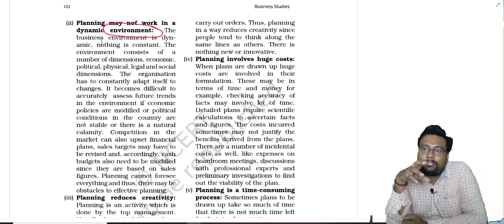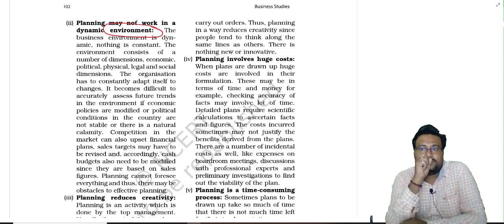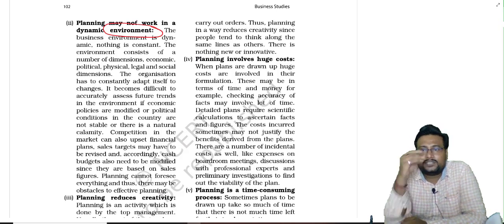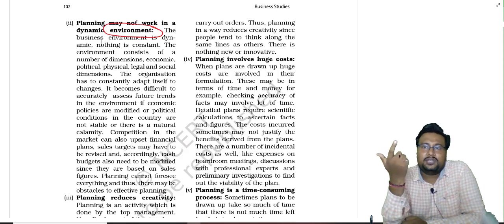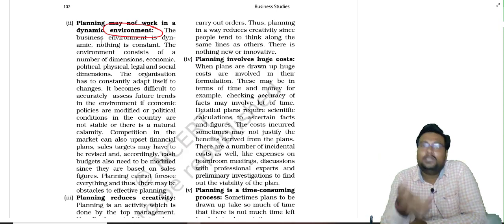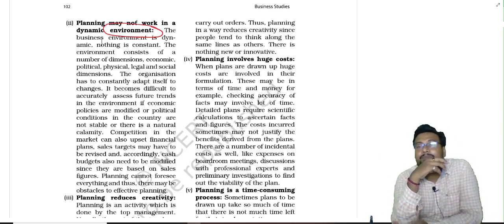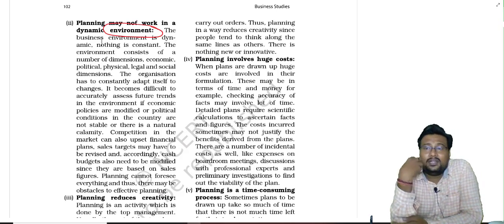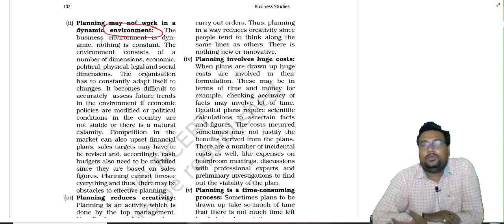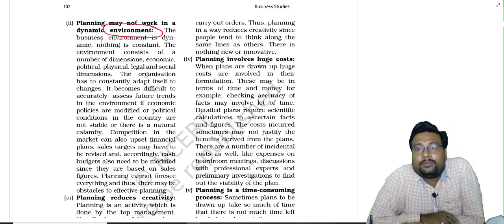Suppose you make production of a particular jeans, and you assume that now youngsters will love these jeans. Suddenly the trend changes because of a movie, and youngsters are not looking at your jeans. Total loss. Suppose you purchase a diesel vehicle, and now the government makes a rule that diesel vehicles are not produced anymore.